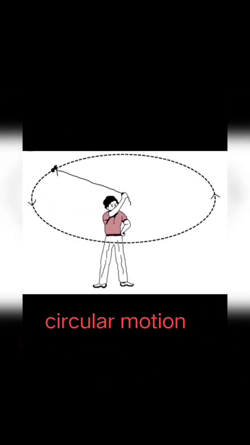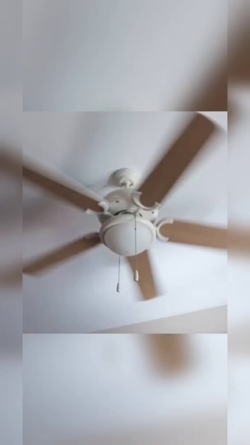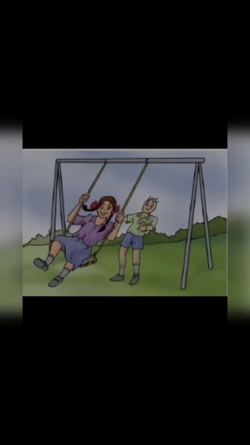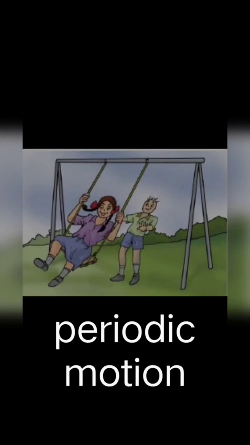In circular motion, an object moves such that its distance from a fixed point remains the same. Examples: motion of the blades of a fan, motion of the needles of a clock, etc. Then the motion that repeats itself after some period of time is called periodic motion. So in a periodic motion, the motion repeats itself after the same interval of time. Example: motion of a child on a swing.